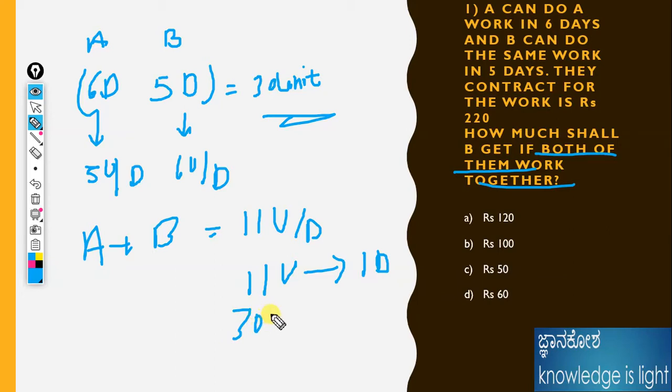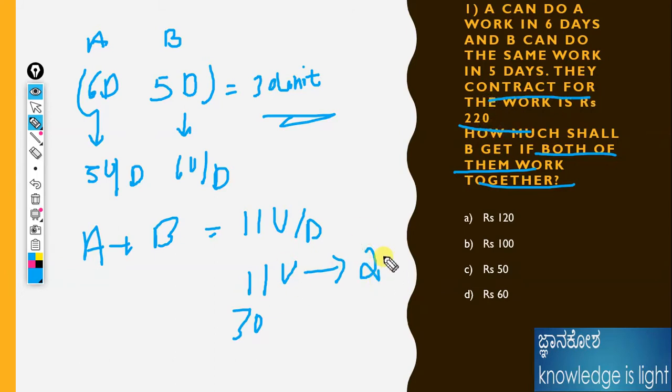We are not given the salary here. The question is, how much shall B get if both work together? If the total salary is 220 rupees, how is it divided?